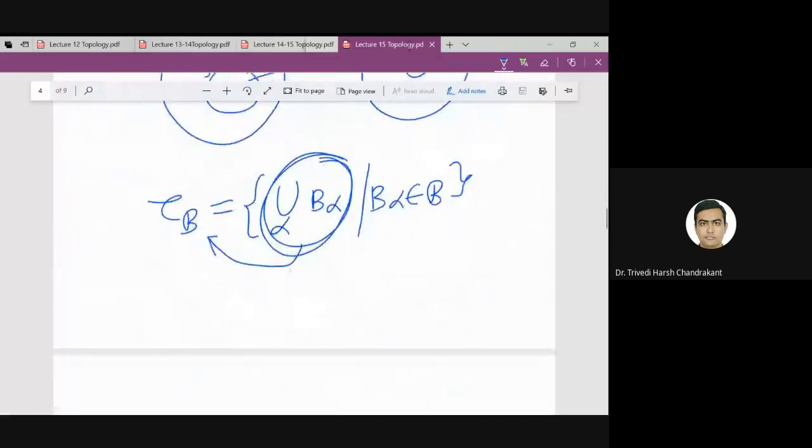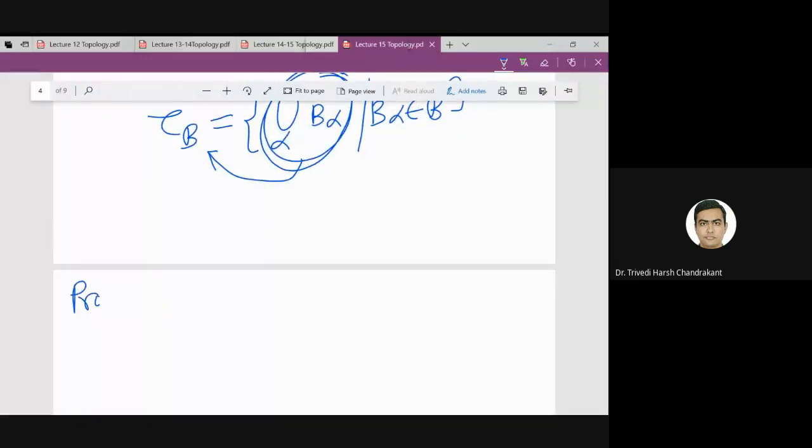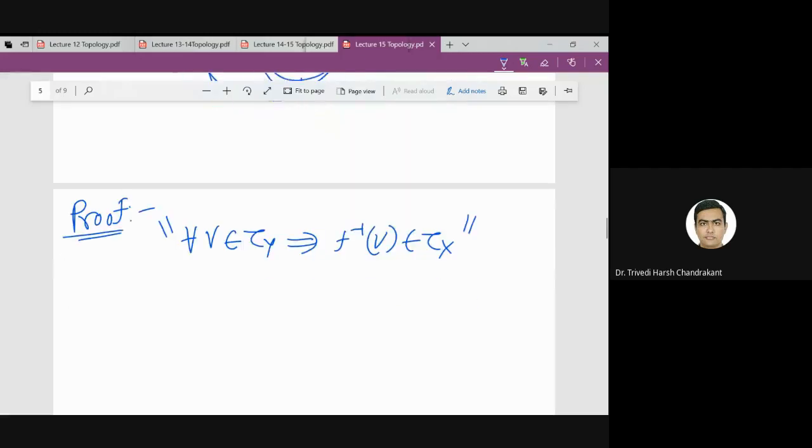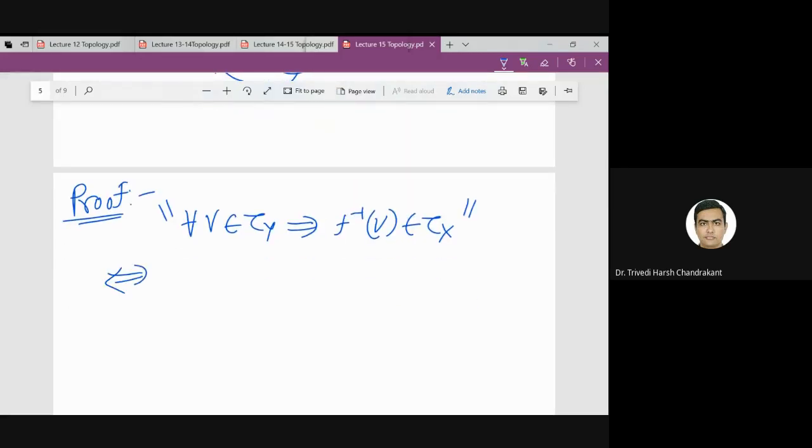हाँ, तो एक्चुअली तो दोनों इक्विवेलेंट हमें प्रूव करना है। So in proof, basically what we want to show is that f is continuous, meaning for every V in tau Y implies f inverse V belongs to tau X. This is the first thing, f is continuous, and we want to show this is equivalent to: for every basis element B in Y, f inverse B is open in X.